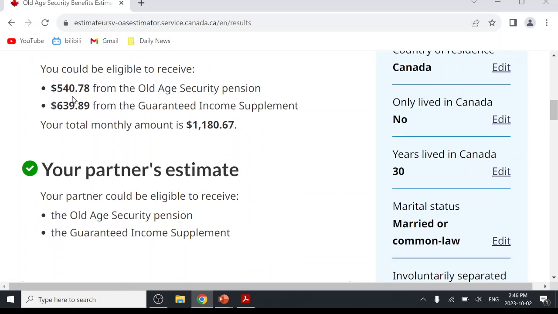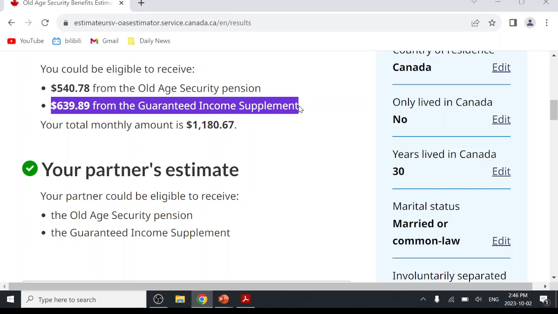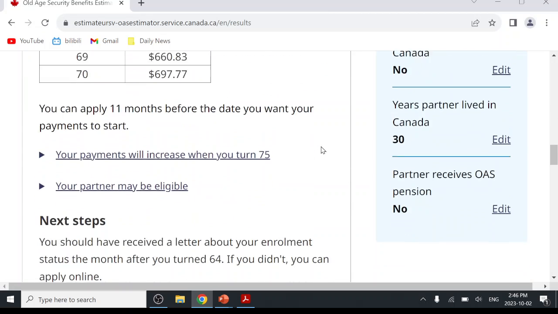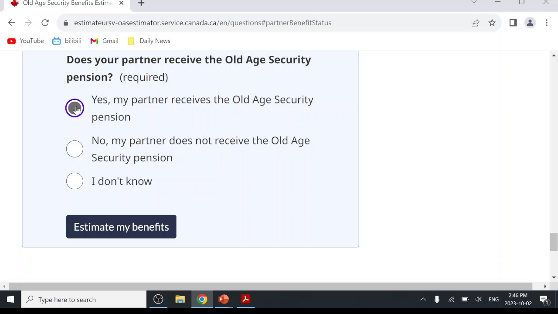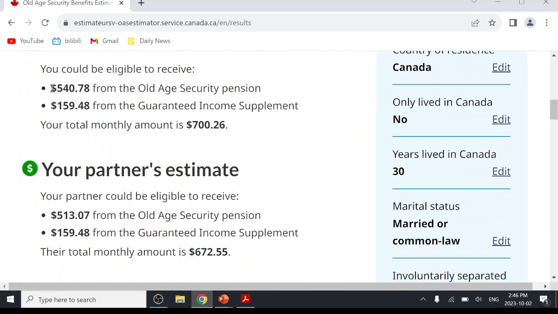Then they will tell you how much from the Old Age Security and how much from the GIS, Guaranteed Income Supplement, and your total monthly income is this. But if any situation changes, let's say your partner also receives the OAS at the same time, you can see the benefit will change.